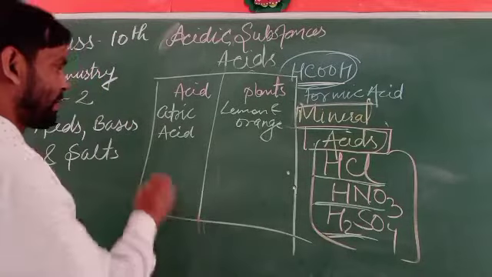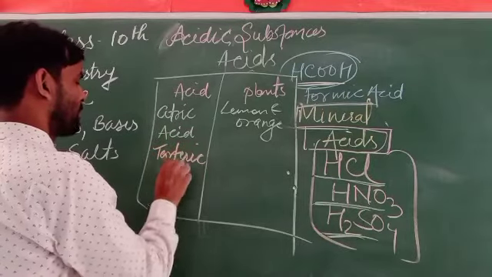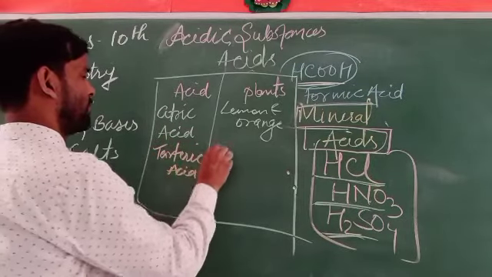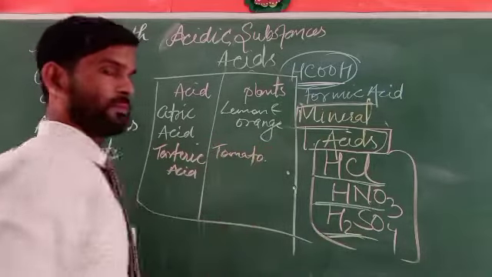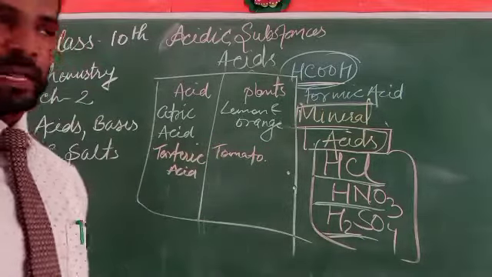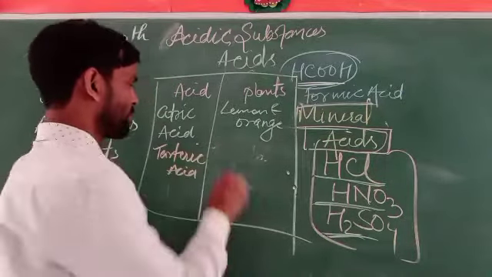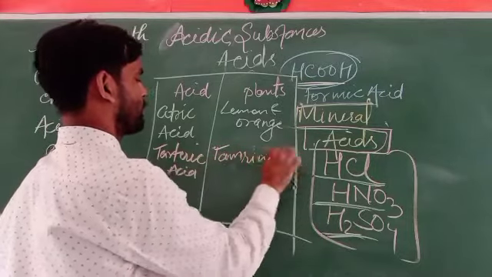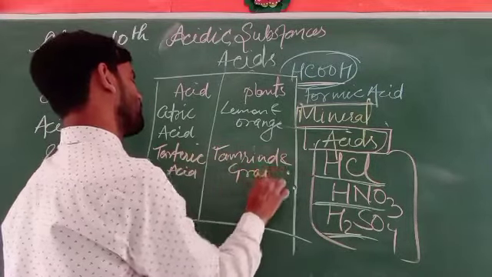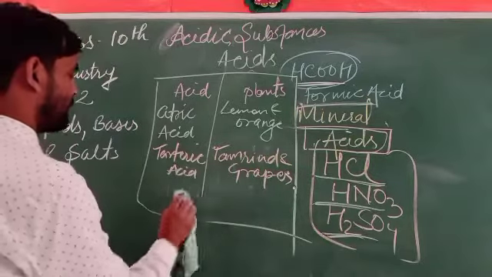The next one is tartaric acid. Tartaric acid is derived from tamarind and grapes.